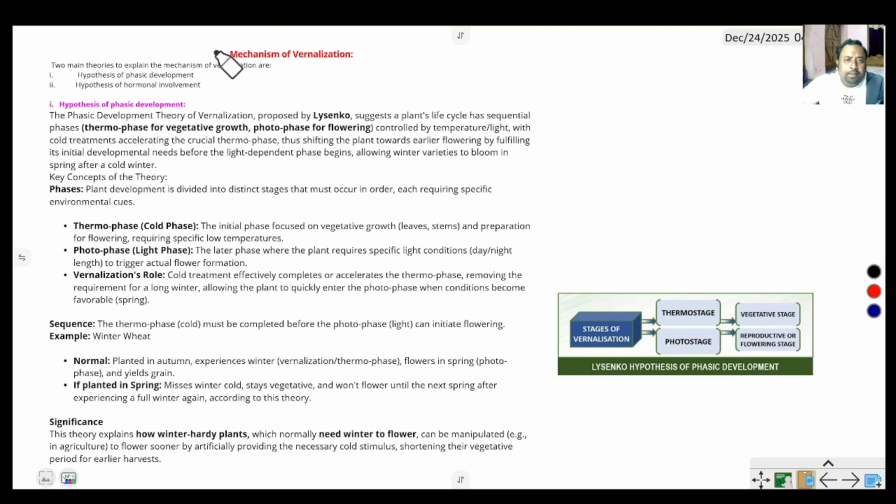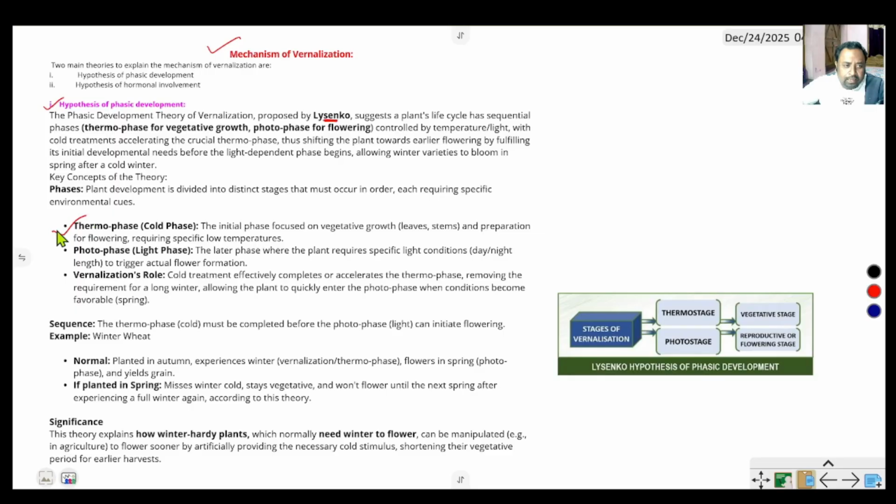Next, the mechanism of vernalization. There are two hypotheses for vernalization. The first hypothesis is the hypothesis of phasic development. This hypothesis was proposed by Lysenko, where three different phases are required for vernalization or flowering of plants.